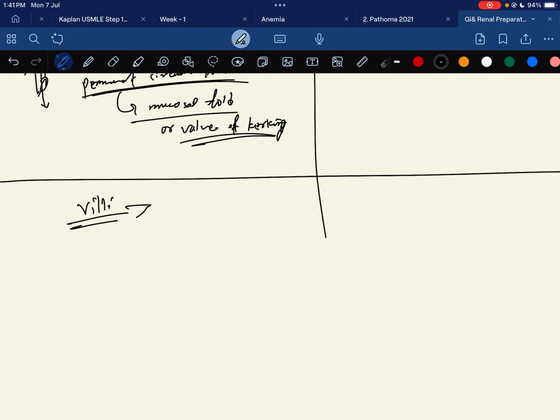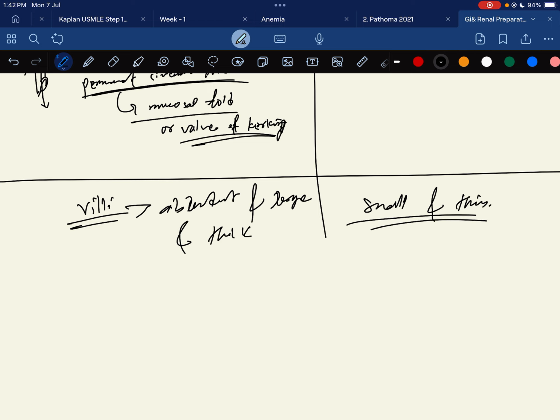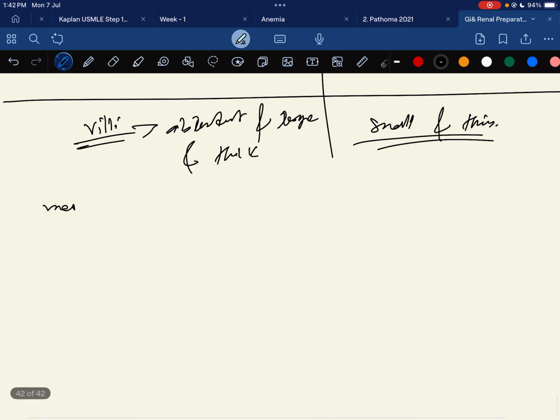Regarding villi, here they are abundant, large and thick, but here they are smaller and thin. So, regarding the mesentery,